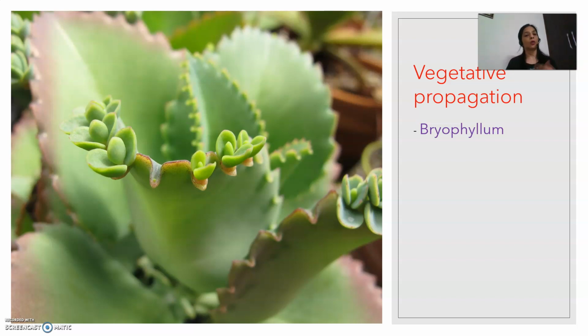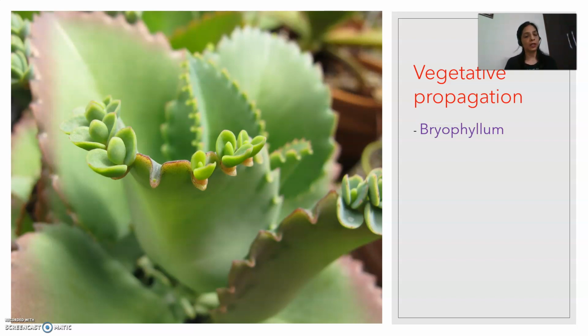So, when you grow a rose plant from its stem, or you grow a new money plant from its stem, or as you can see here, the bryophyllum. This is given in your NCERT also. The structures that you can see in the leaf of the bryophyllum are called notches. So, new plants can arise from the notches of the bryophyllum. This mode of reproduction in which the new plants are arising from the vegetative parts of the plant is called vegetative propagation. There are a few benefits of vegetative propagation.